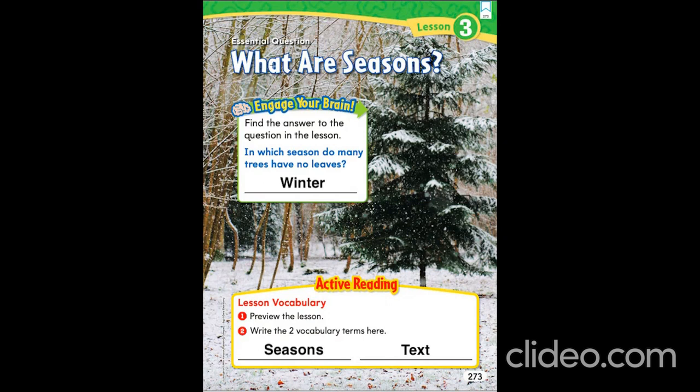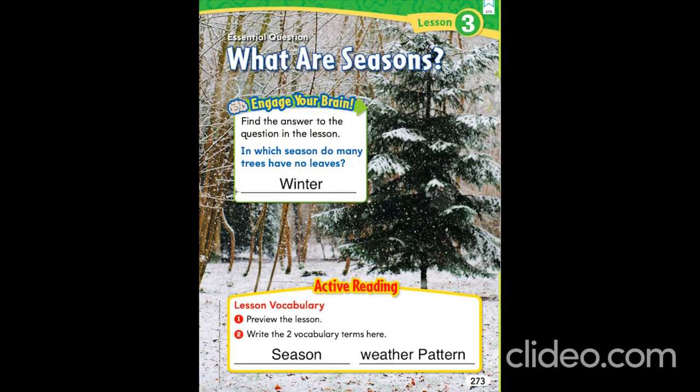As we can see in this picture, it is winter season because it has snow. In winter season, most of the trees start losing their leaves and they do not have leaves. Some trees do have, but some trees don't have leaves. So, in winter season, trees have no leaves. The two new vocabulary words we are going to learn are season and weather pattern. I will let you know the meaning of each word later in the lesson.